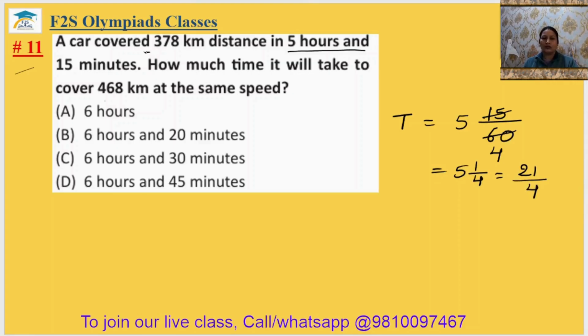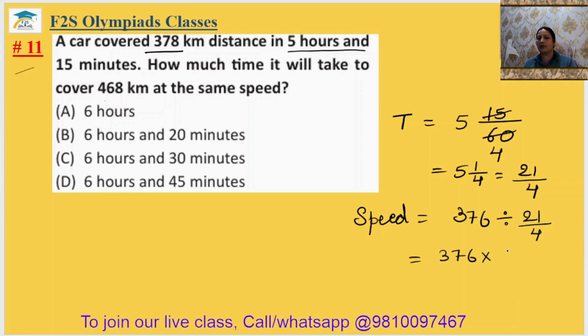Okay. So what is the speed of the car here? The speed of the car, we know, is distance traveled upon time taken, 378 upon 21 by 4. So this is your 378 multiplied by 4 upon 21.